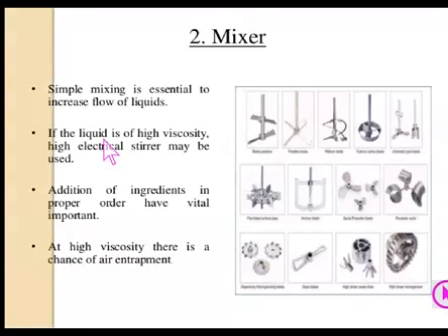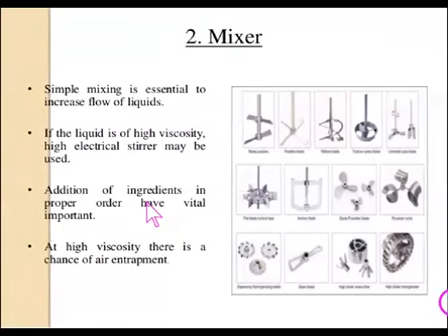The mixers: simple mixing is essential to increase flow of liquids. If the liquid is of high viscosity, high speed electrical stirrers may be used. Then addition of ingredients in the proper order has vital importance. The order of addition of the various ingredients during the process development requires due consideration. By carrying out the trials, we can finalize the order of addition of the different ingredients.